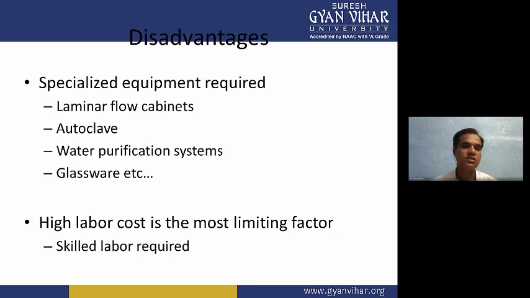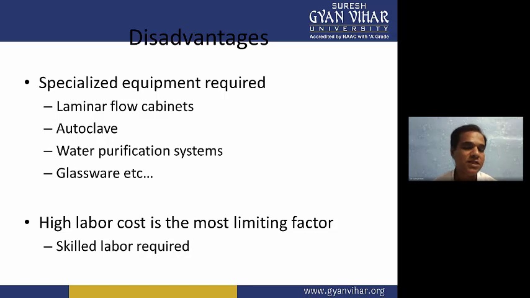Then high labor cost is also a limiting factor. We need skilled labor for plant tissue culture. Every person cannot do plant tissue culture. That's why a skilled person is always required, and that skilled person can produce more and more plant material and plants, so that the output of any laboratory will be justified. When we talk about the salary of a skilled person, it will be very high. That's why the overall cost of plant tissue culture output will grow very high.